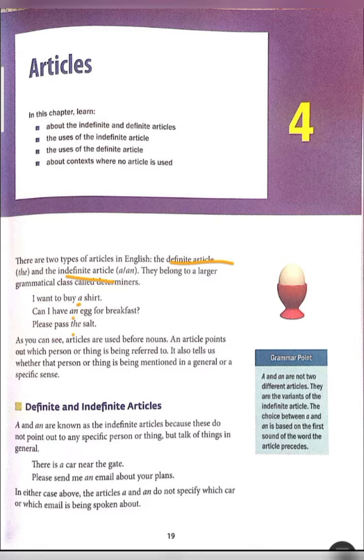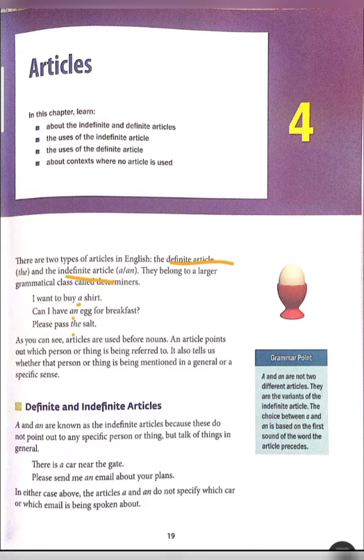Now let's learn the difference between definite and indefinite articles. A and an are the indefinite articles. Why? Because these do not point out any specific person, place or thing. For example, there is a car near the gate. A car. Second example, please send me an email about your plans.